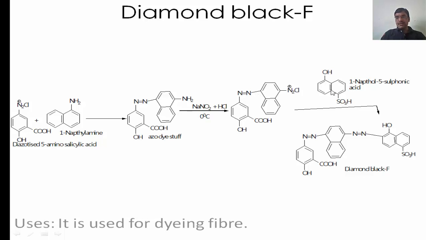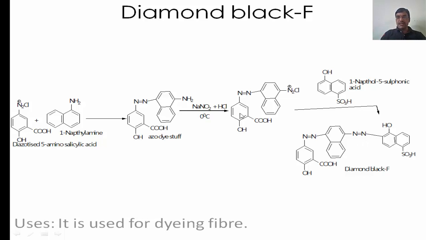This then reacts with the 1-naphthol 5 sulfonic acid. 1, 2, 3, 4, 5 means at the 5 number position the sulfonic acid group is present, and here is the OH group, which on reaction or coupling with this N double bond N group, at the ortho position there is a very electron rich center, and here is a formation of these coupled compounds, that is called the diamond black F, means this N2 double bond Cl. After removal of Cl, this positive charge will attach at this position, and here is formation of this bond.